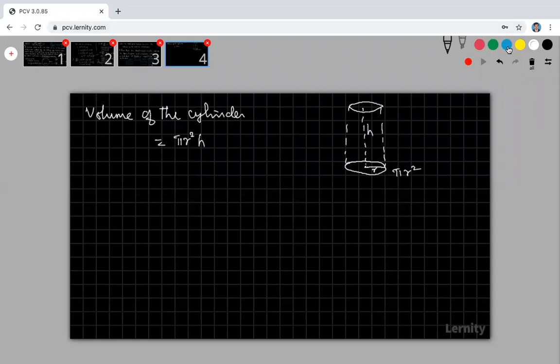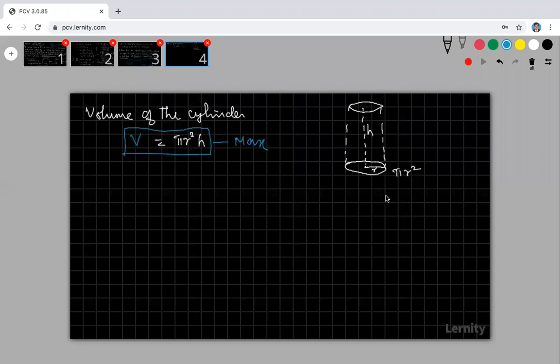Therefore, now I am going to find the maximum for this one. This is my function, volume. I am going to find dv by dx and d square v by dx square, and taking dv by dx equal to 0, find the value of x or h or r. Therefore, this is my function to find the maximum.